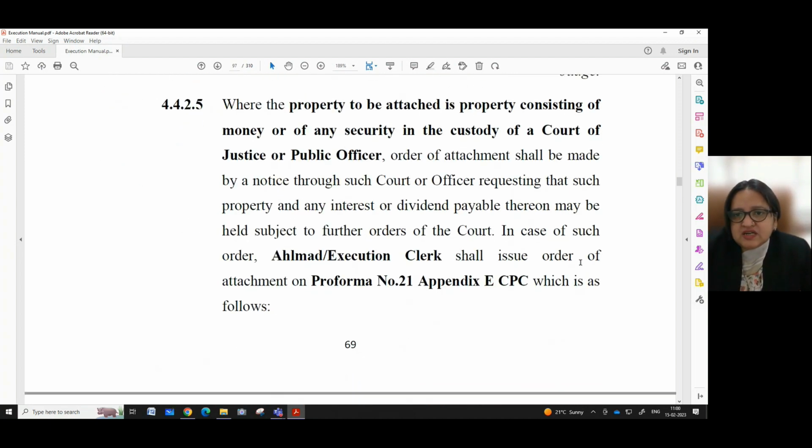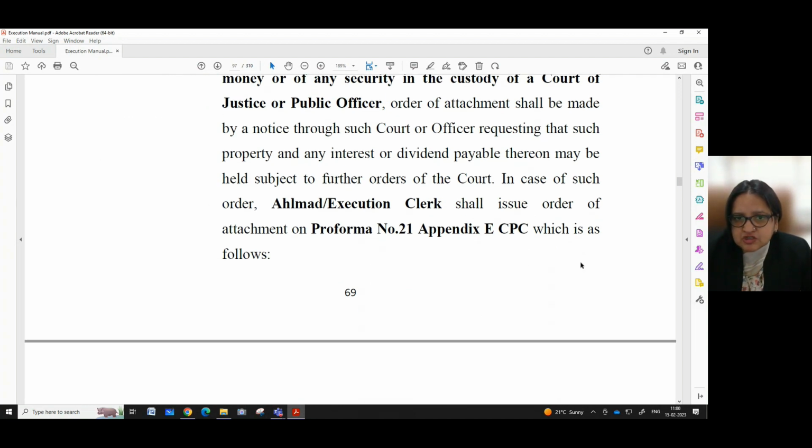Now, where the property to be attached is property consisting of money or of any security in the custody of a court of justice or public officer, order of attachment shall be made by a notice through such court or officer requesting that such property and any interest or dividend payable thereon may be held subject to further orders of the court.